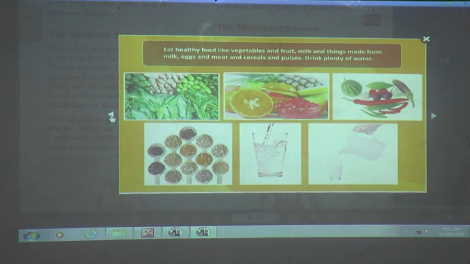Eat healthy food like vegetables and fruit, milk and things made from milk, eggs and meat, and cereals and pulses. Drink plenty of water. See, if you want to keep your body fit and healthy, you need to eat all the vegetables and fruits, and you have to drink plenty of water. Means you have to drink more water.